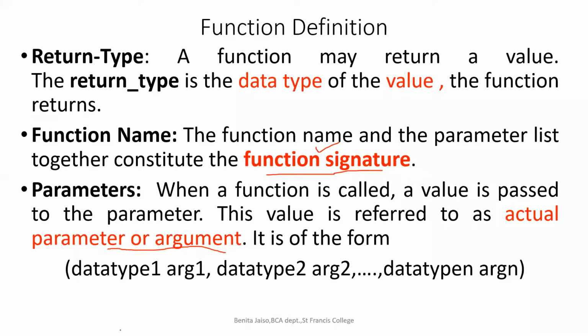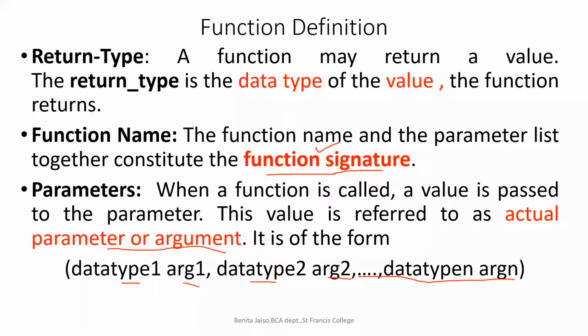We will be mentioning, right? After the function name, what will we give? Int A. Int is what? That is a data type. Argument one is what? A. Second, what were we passing? Int B. So this is the second data type. The second argument is B, right? Like that, as many arguments as you want, you can pass for the function.